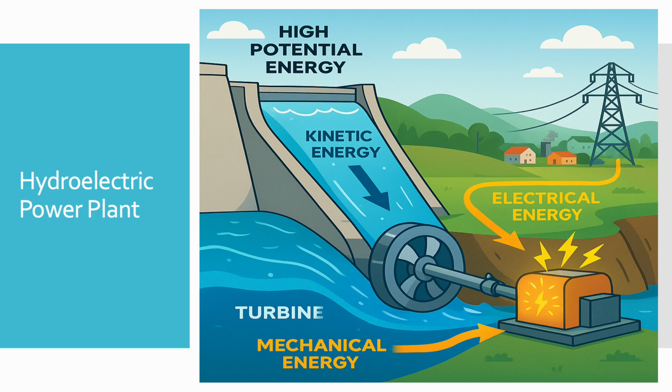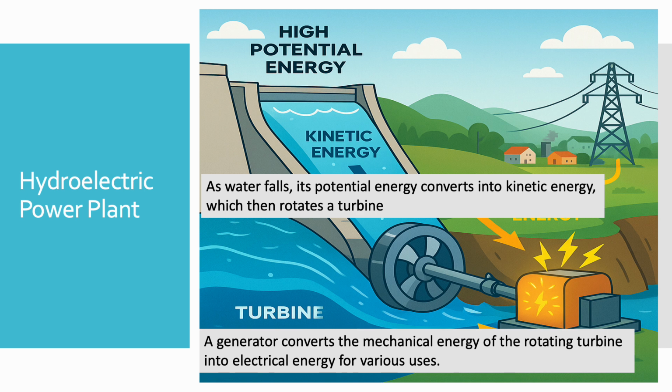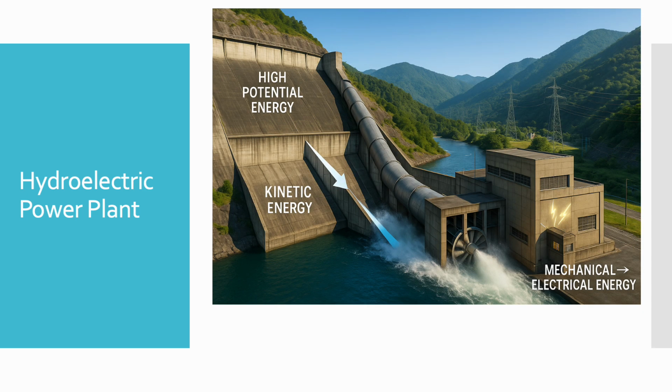Water stored at a height has high potential energy. As water flows down, this potential energy changes into kinetic energy. The fast moving water will rotate a turbine. A generator which is connected with the turbine converts the mechanical energy of the rotating turbine into electrical energy. Let's summarize this process. Potential energy gets converted into kinetic energy, which ultimately gets converted into electrical energy.